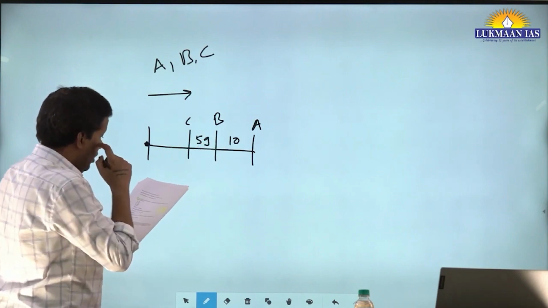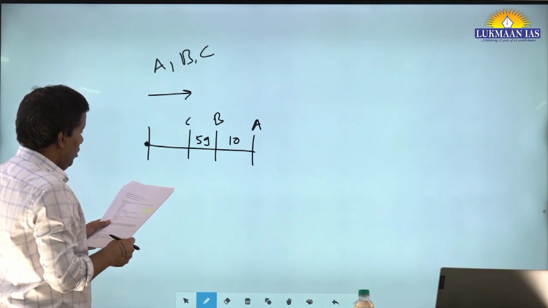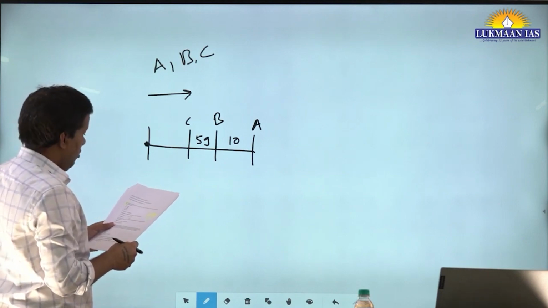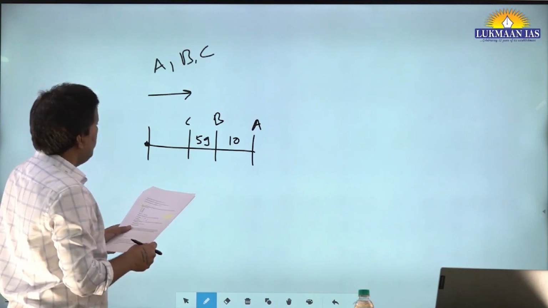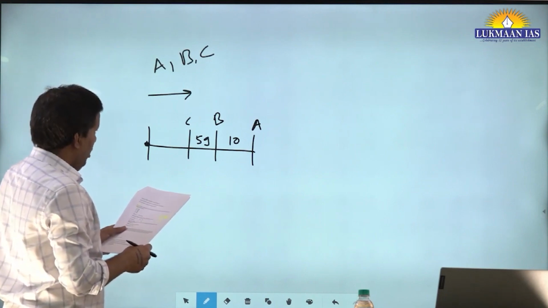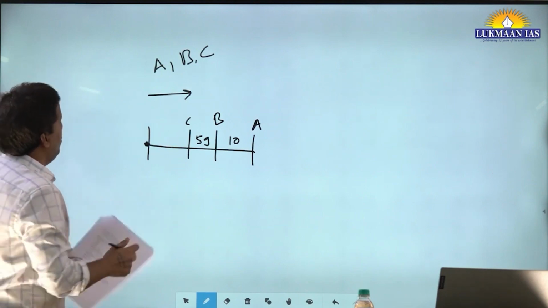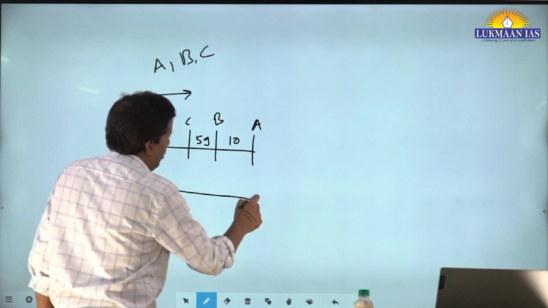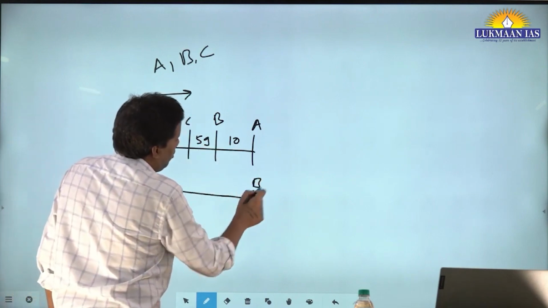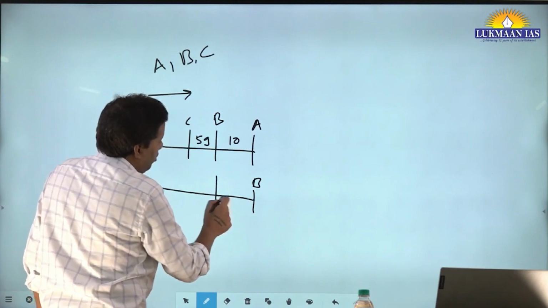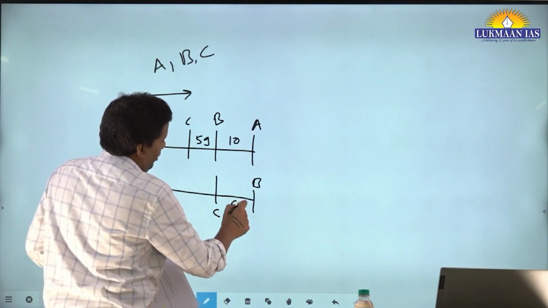A beats B by 10, and then they are saying B beats C by 60 meters. Let's say now again in the same race, B reaches this point. Then where will C be? 60 meters behind. So this is the question.